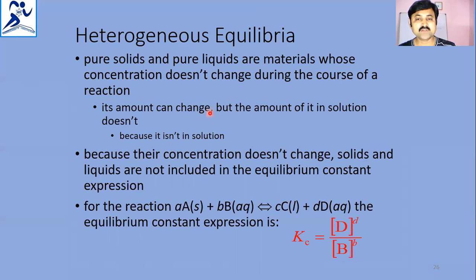So what they are telling in this one is that pure solids and liquids are materials whose concentration does not change during the course of the reaction. The amount can change, but the amount in solution does not change because it's not in solution. A is not in the solution and C is also not in the solution. That means B and D are in the solution, so their concentrations only will be taken in the equilibrium expression. Kc is equal to [D]^d by [B]^b, as the answer came.